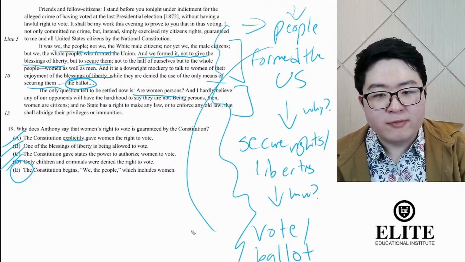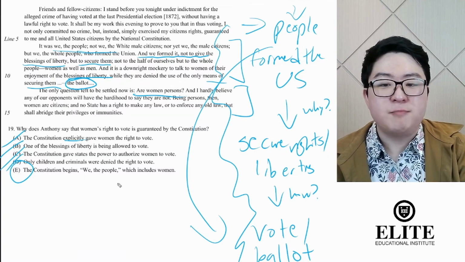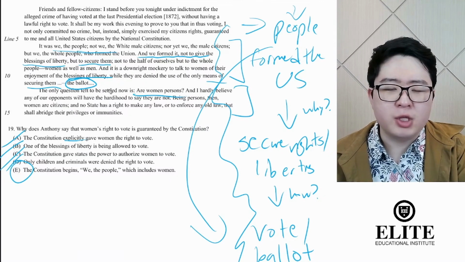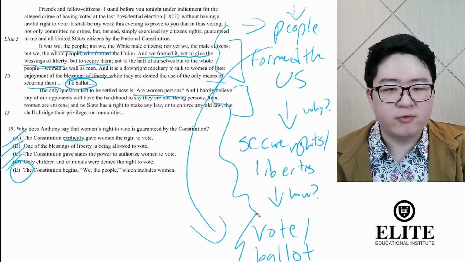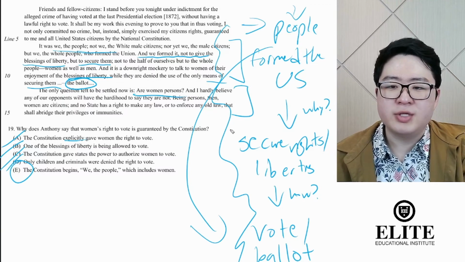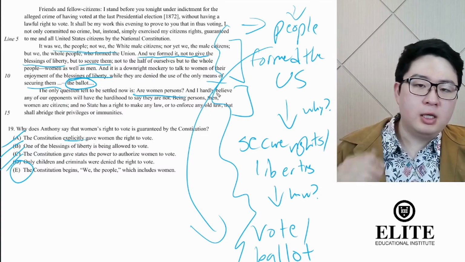People should have the right to vote, and of course, if people includes women, as the Constitution begins with we the people, then women should have the right to vote, according to this argument that she makes here in the second and third paragraphs. And so E is going to be the right answer for number 19.